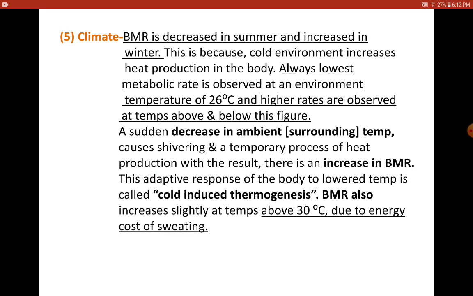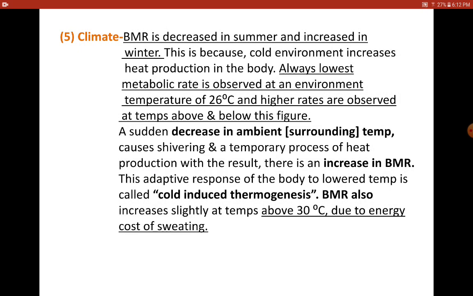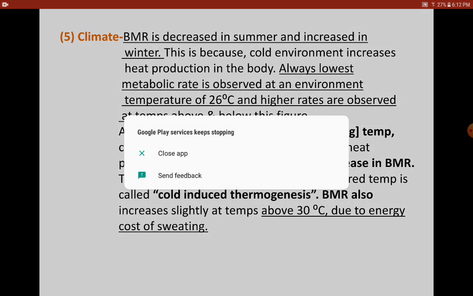So BMR is what? It is the minimum amount of energy required to maintain certain involuntary functions. So maintaining body temperature is also an involuntary aspect, and you require that extra heat energy to maintain the body temperature. So this heat production is what is called BMR.